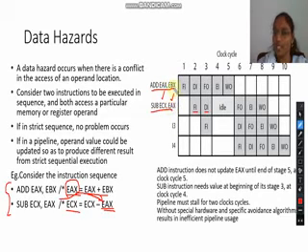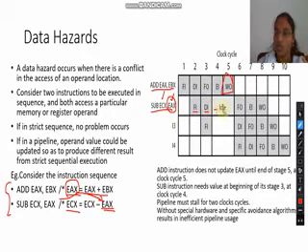When will EAX be updated? Only at the end of the fifth clock cycle, because here it is writing the operand to the memory. After execution, the final result present in EAX will be written to the memory only in the fifth clock cycle. Till that time, the second instruction cannot access this particular operand.